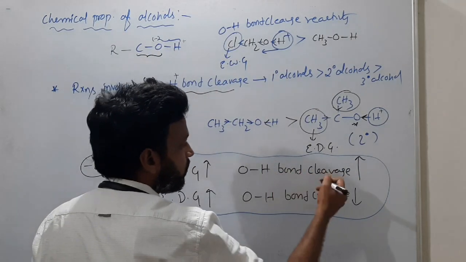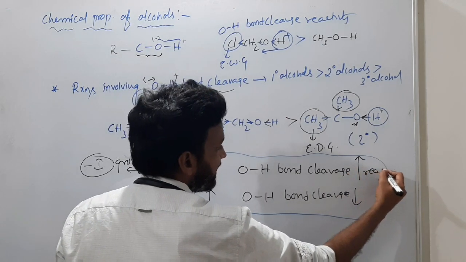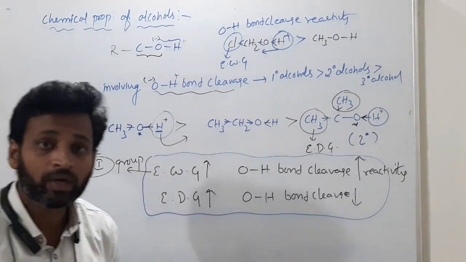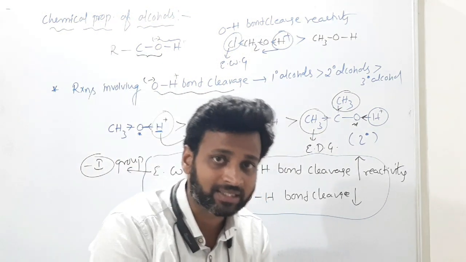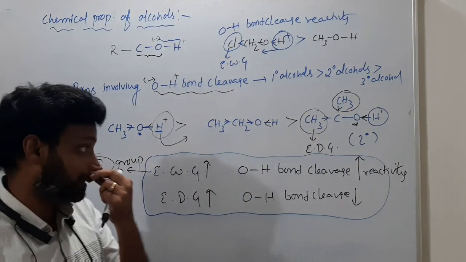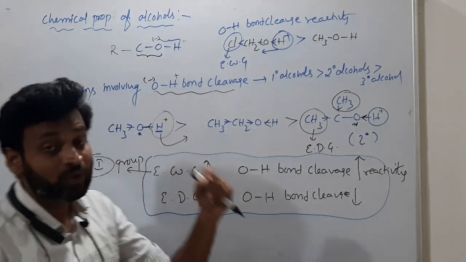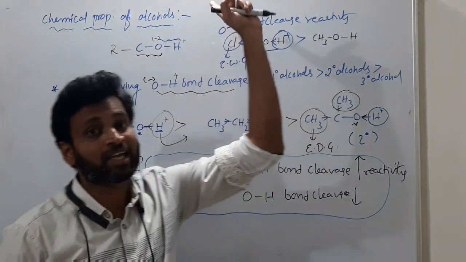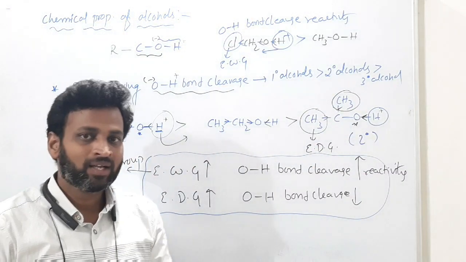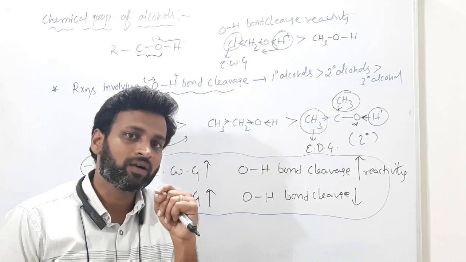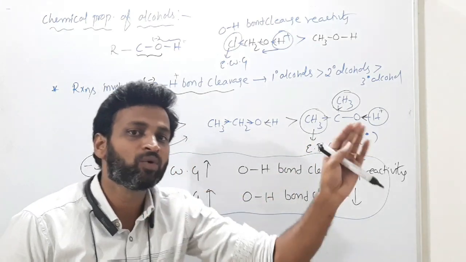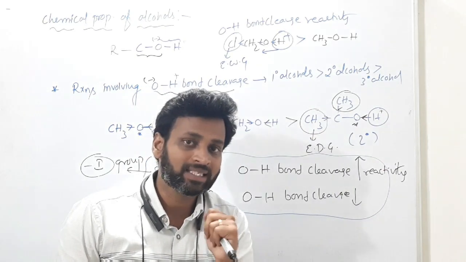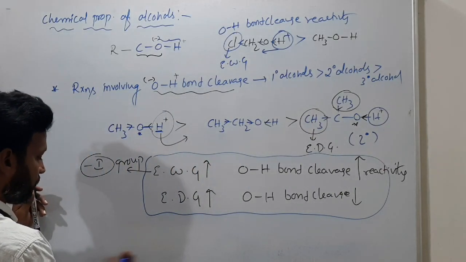That means OH bond cleavage reactivity will increase when the minus I groups increase. So if minus I groups are there, H plus can go easily. So what is the meaning of donation of H plus or removal of H plus? Acidic character.